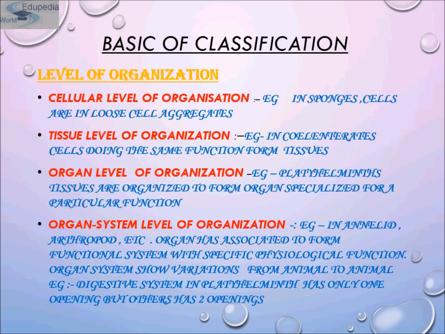Though all members of Animalia are multicellular, all of them do not exhibit the same pattern of organization of cells. For example, in sponges, the cells are arranged as loose cell aggregates. That is, they exhibit cellular level of organization. Some division of labor occurs among the cells. In coelenterates, the arrangement of cells is more complex. Here the cells performing the same function are arranged into tissues. Hence it is called tissue level of organization.